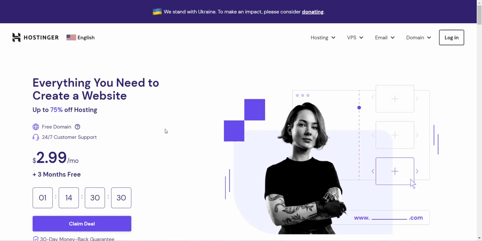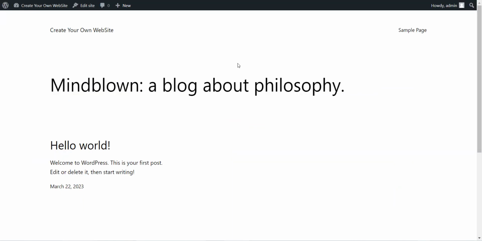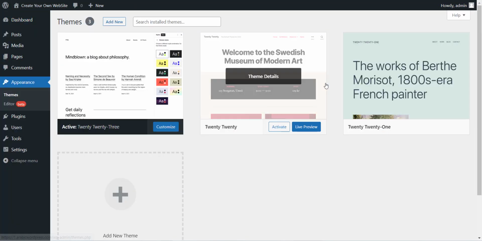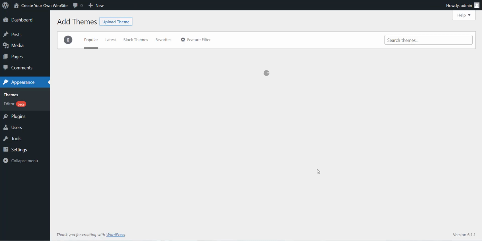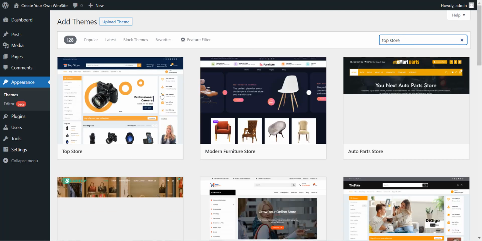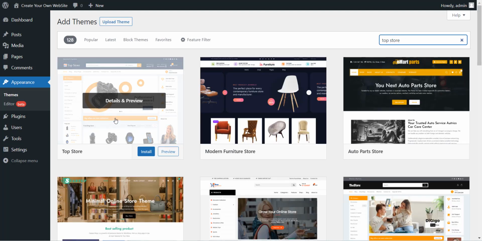When you buy the web hosting and the domain name and you install WordPress on it, you will find your website like this. Okay, so the next step now, I will install the theme that I will use in my store. I will go to the dashboard, then we go to Appearance and we click on Themes. Here we click Add New, and I will search for a theme called TopStore, like this. This is the theme that I will use in this tutorial.